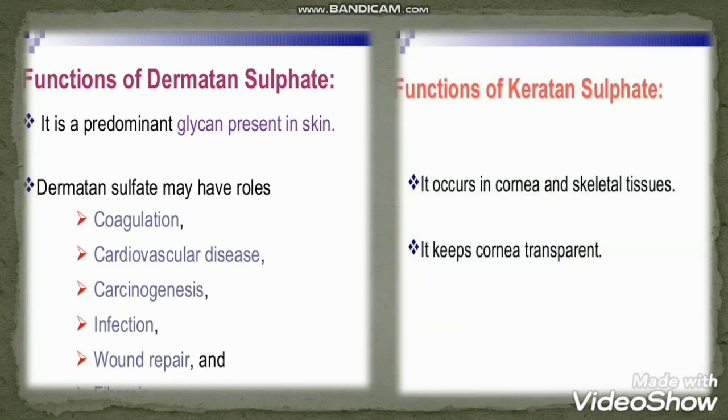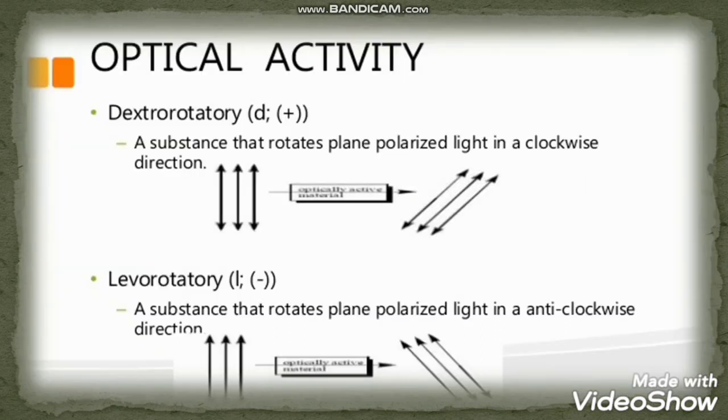Next one is keratan sulfate. It occurs in cornea and skeletal tissues, and it keeps our cornea transparent. So these are some of the uses of the mucopolysaccharides, and you know that they are heteropolysaccharides. Generally they are used in clinical treatments. So it's all about this.